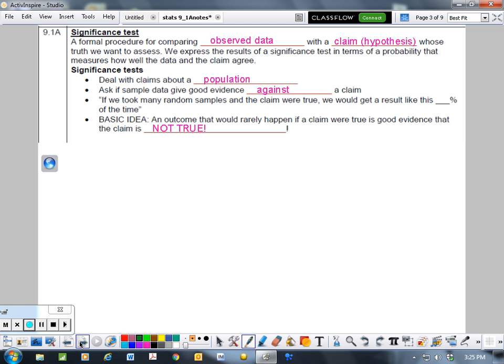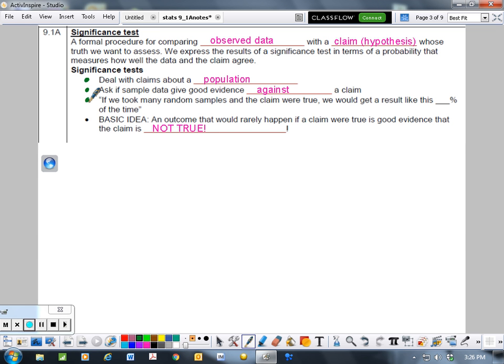So just as a little rundown, our significance tests are always looking at a population. We use the sample data to help us out, but we're really looking at what's true about the population. We're always going to ask ourselves if the sample data gives good evidence against a claim. And we're always thinking about this in terms of probability. If we took many random samples and the claim were true, what's the probability we would get a result like